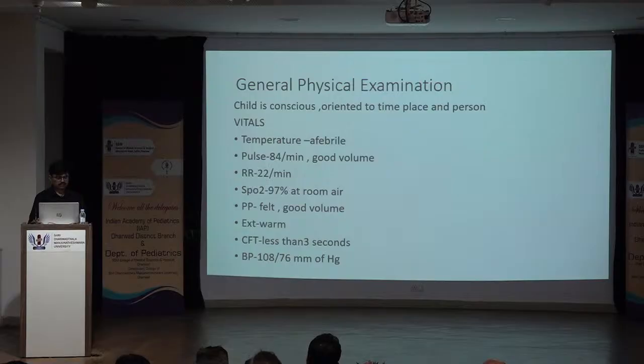On general physical examination, the child is conscious and oriented to time, place and person. Vitals: the child is febrile with a pulse rate of 84 beats per minute, good volume, respiratory rate of 22 cycles per minute, maintaining saturation on room air, pulses well felt, extremities warm, CFT less than 3 seconds, BP is 108/76 mm of mercury.